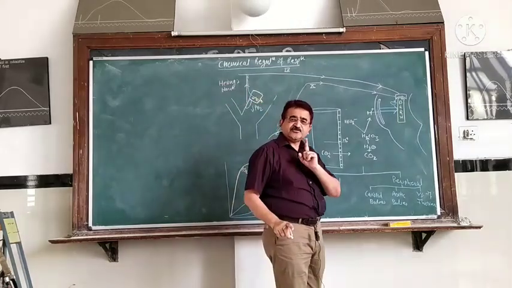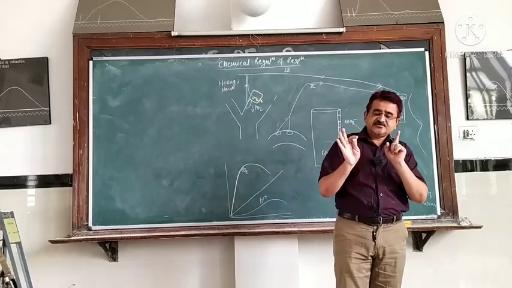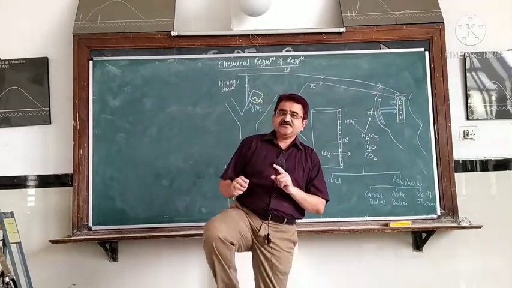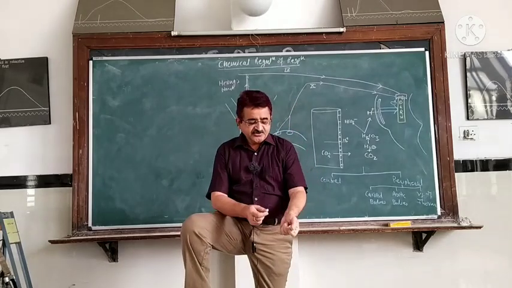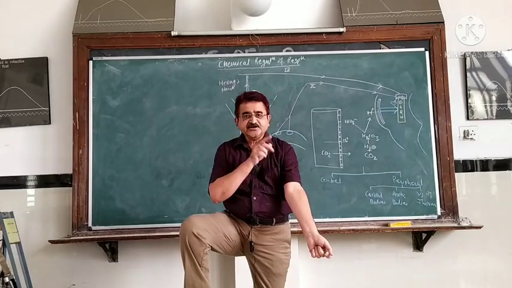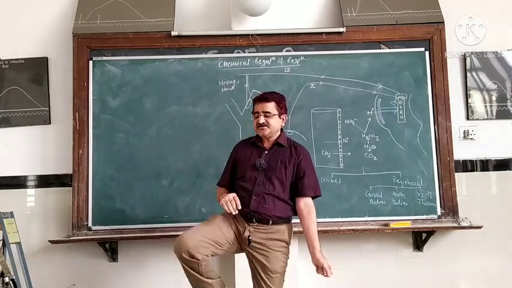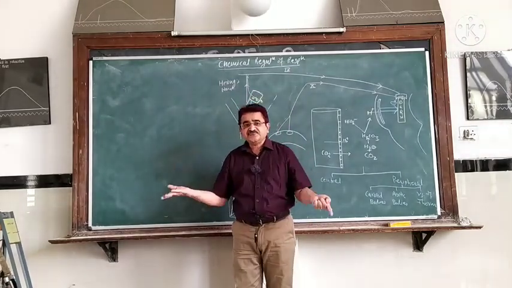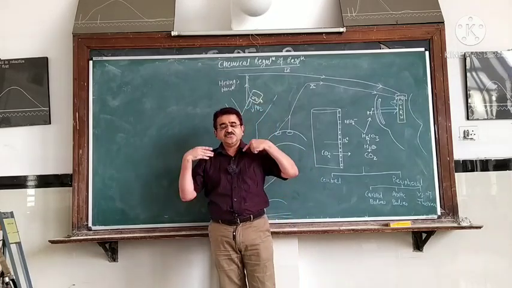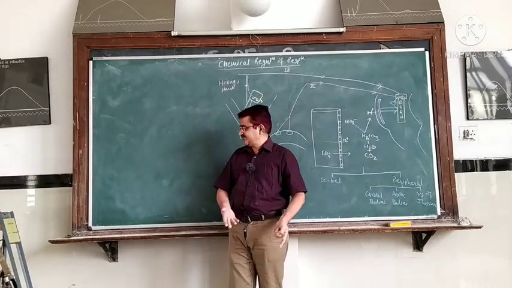So who is now the powerful stimulant? Now we do one experiment wherein we increase the partial pressure of CO2 in our blood, and we see what is the effect of that increasing partial pressure of CO2 on the ventilation.